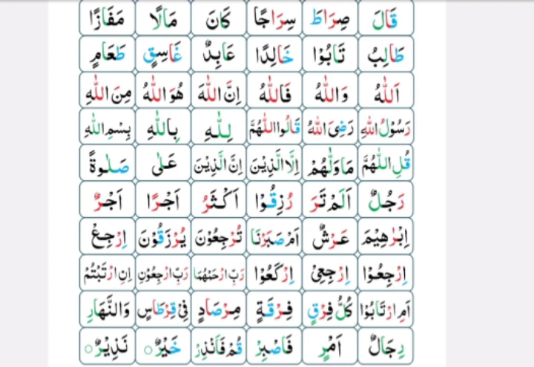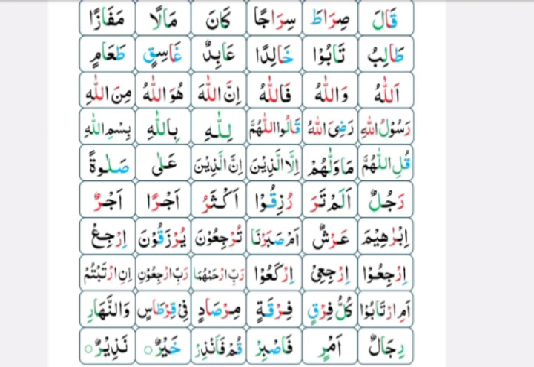Look at the second last box, Ajron. You have to read Ra with thick tone because it has two zabar on it. Look at the last box, the word is Ajrun. You have to read Ra with thick tone because Ra has two pesh on it. Now, look at the first box in line 7. The word is Ibrahim. You can see the letter Ra has khada zabar on it, so you have to pronounce it with thick tone.